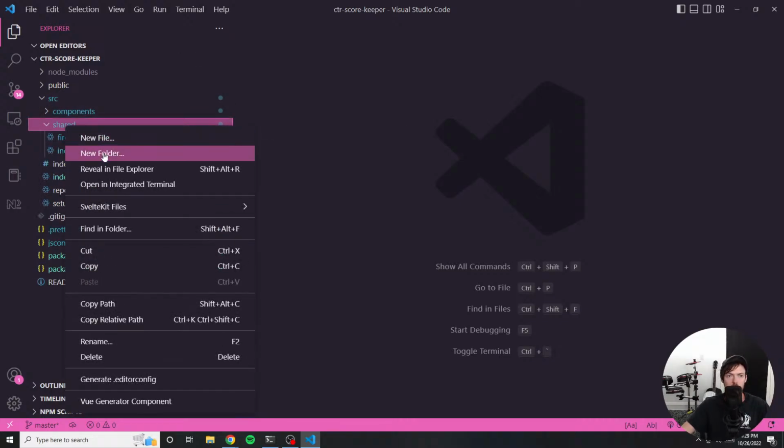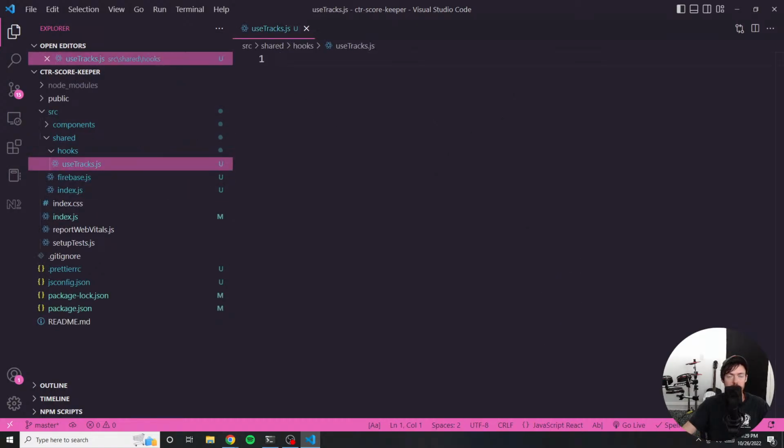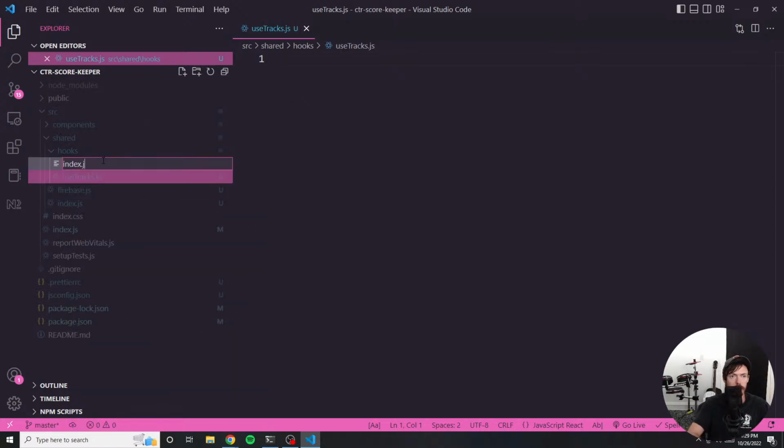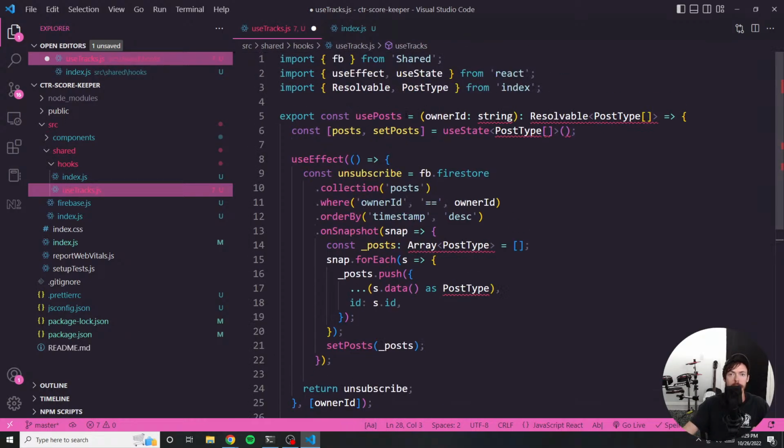So in the shared folder, I'll probably create a new folder called hooks. I said probably, but I'm literally doing it. We'll say useTracks.js. This will be a hook that allows me to get all of the tracks from Firebase. And we will export this, but let's do export function useTracks. Actually, I'm just going to paste in what I had already copied, but I'm not going to use an arrow function for this. I don't want to, and this is TypeScript, so I need to get rid of some of the TypeScript stuff.